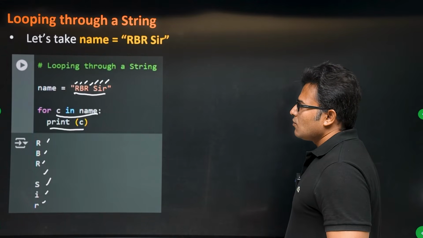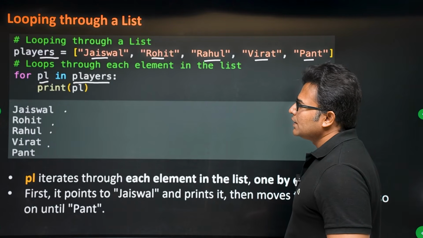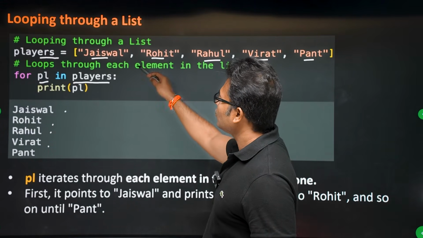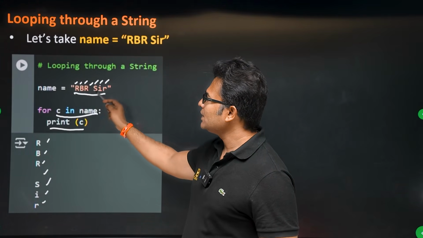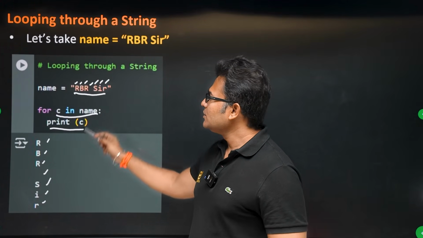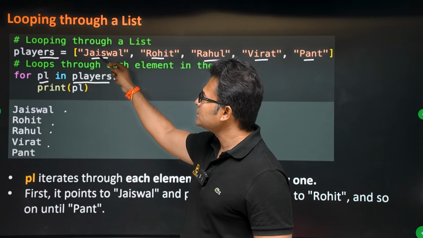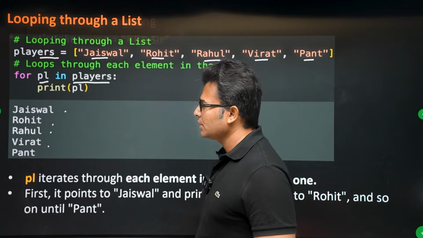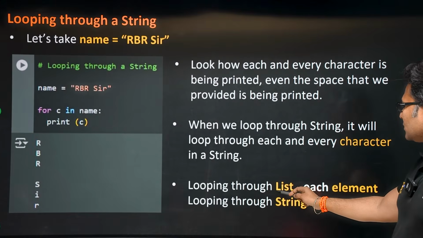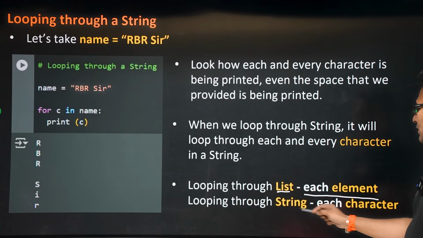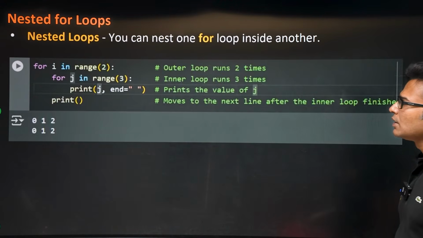Now one thing you have to understand here is, coming to a list, we have iterated over the elements of the list. Coming to a string, we have iterated over the characters in the string, right? This entire string is not taken as a single entity, but in a list, the entire string is taken as a single entity. That is the difference, okay? So in a list, each element is taken. In a string, each character is taken when we are going through the loop.